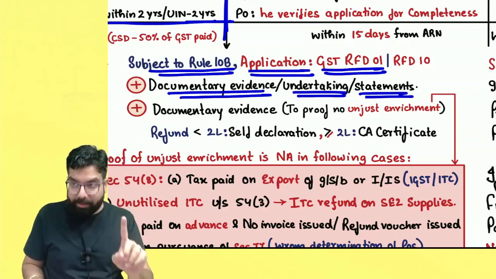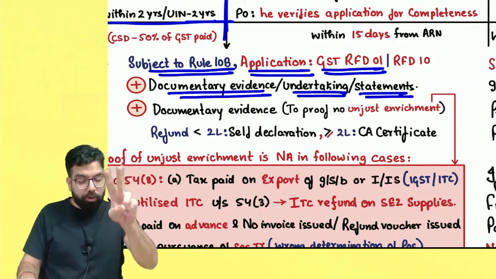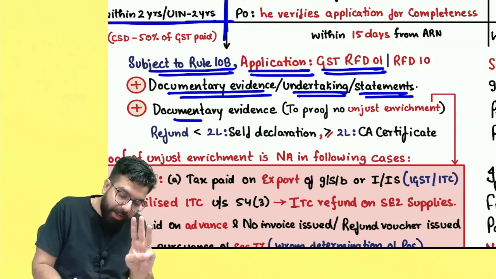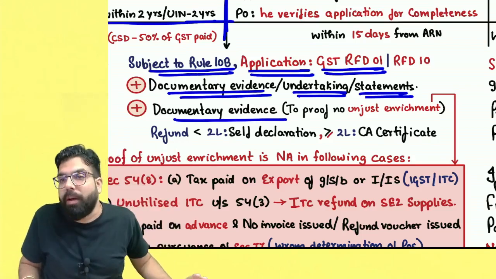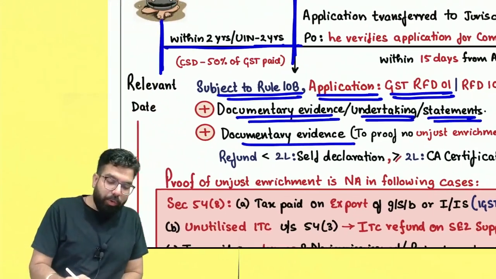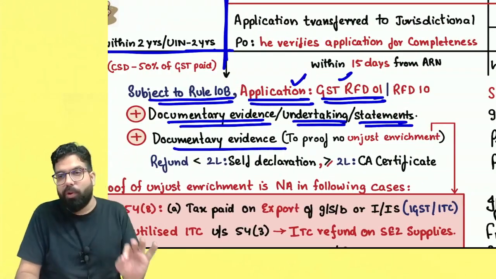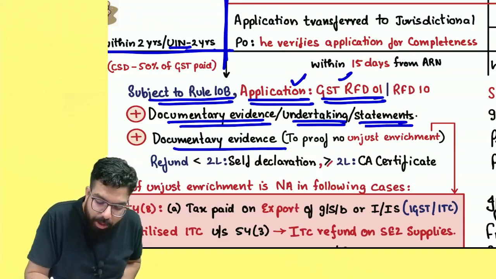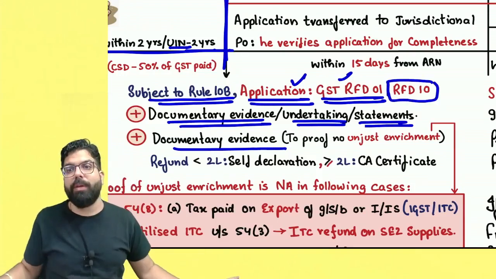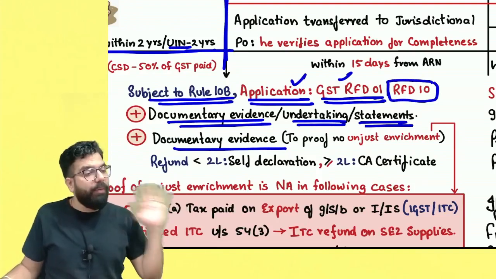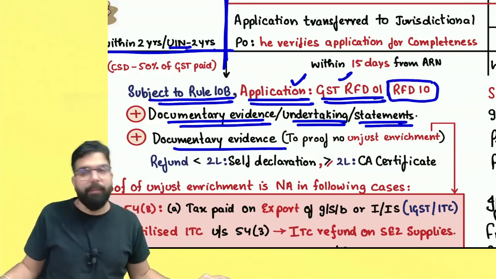Number one, application. Number two, documentary evidence to prove refund is due, and also one more documentary evidence that refund is due to me only. I have not passed on the burden to any other person. So whenever a person is applying, always remember a person has to give an application in GST RFD01. For UIN holders, they have told RFD10. So normally for every situation, whenever you are applying for refund, the application goes in RFD01, and Baba, for UIN holders it is RFD10.